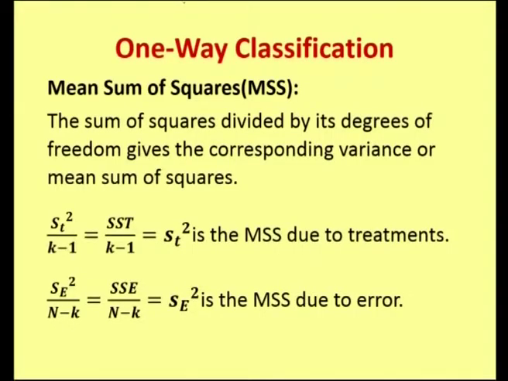And mean sum of squares, this we have already discussed in the previous lecture. The sum of squares divided by its respective degrees of freedom gives actually the corresponding mean sum of squares or variance. So, here mean sum of squares due to treatments is obtained by dividing the sum of squares due to treatments by its respective degrees of freedom, that is ST squared by k minus 1, and mean sum of squares is denoted by small letters. So, here you have small st squared. In same way, we obtain the mean sum of squares due to error by dividing the sum of squares due to error by its respective degrees of freedom.